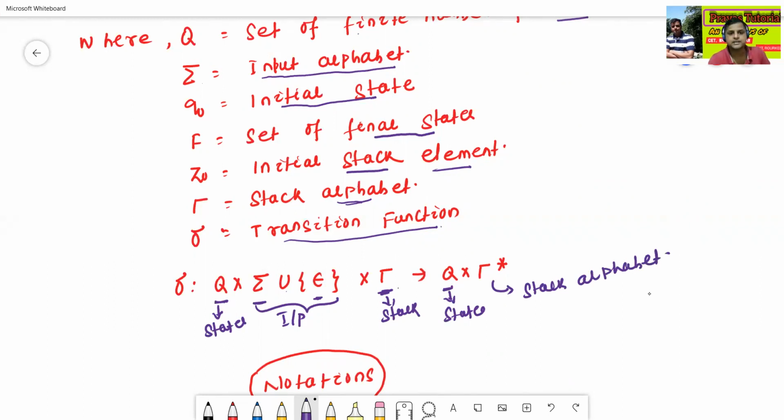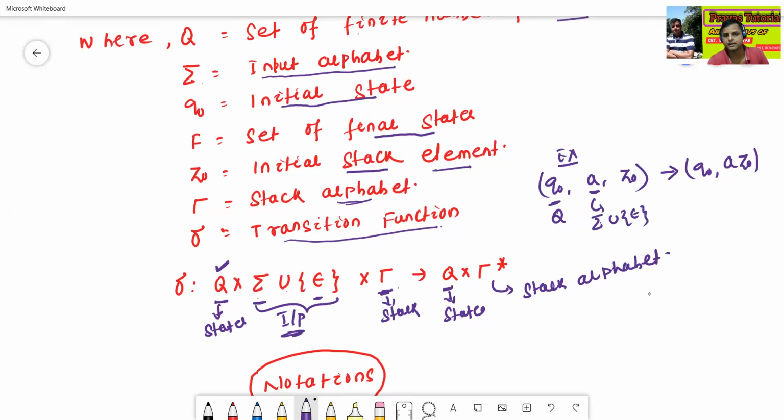Okay. So Q means state, each state, suppose for example Q0 A Z0, it will give Q0 A Z0. Okay, so try to understand. Q0, this one is nothing but what? Q. A belongs to the input alphabet, A is called as summation union epsilon. Z0 is called as stack alphabet.